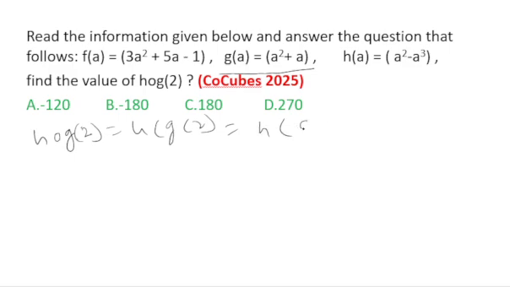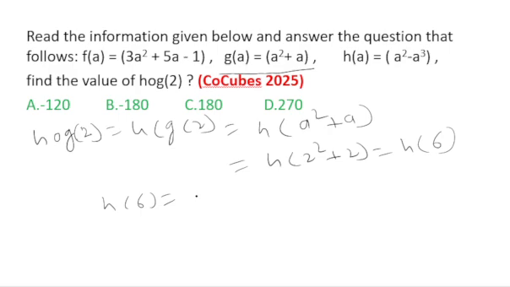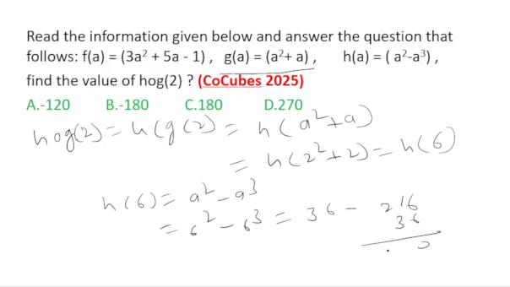So a square plus a means 2 square plus 2. So here it is 2 square is 4, plus 2 is 6. So h of 6 equals a square minus a cube, which means 6 square minus 6 cube. 6 square is 36, 6 cube is 216. So subtracting here, it is minus 180. Minus 180 should be the answer for this question.